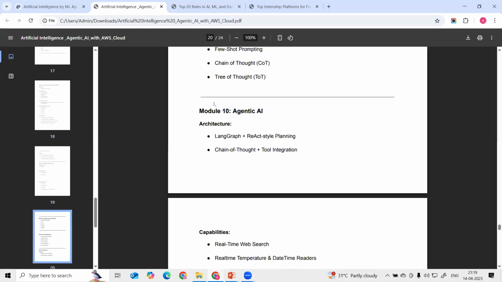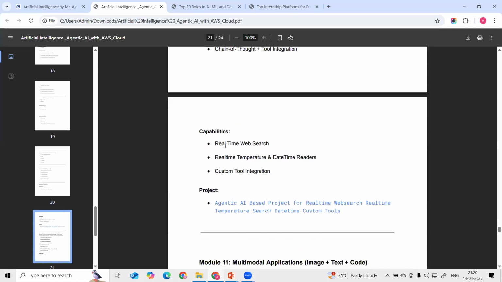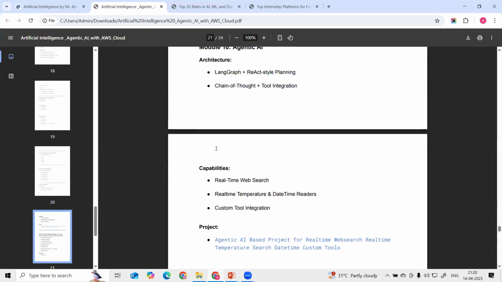Okay, so we are going to see that in the application. This agentic AI has capabilities like real-time web search, real-time temperature, date time reader, and custom tool integration. We can build our own custom tools also and integrate them into an application. Then we are going to see one of the projects, an agentic AI based project for real-time web search, real-time temperature search, and date time. There are some custom tools also we are going to see in this agentic AI project building.